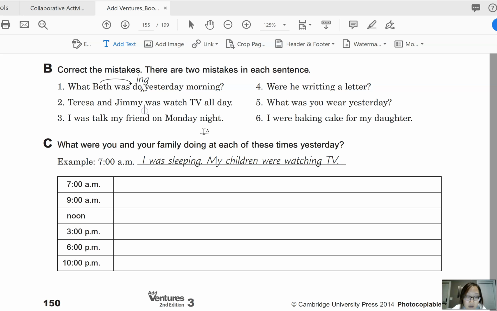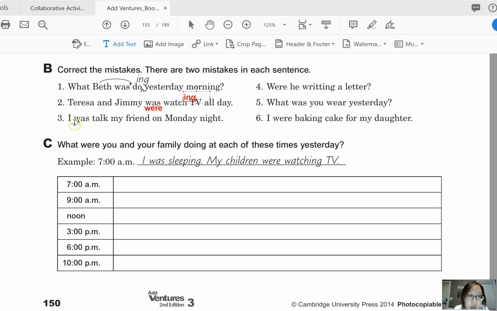It needs to be were, because Teresa and Jimmy is third person plural. And then, of course, since we are practicing past continuous tense, this should be watching. So Teresa and Jimmy were watching TV all day.